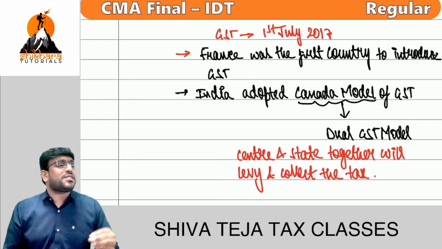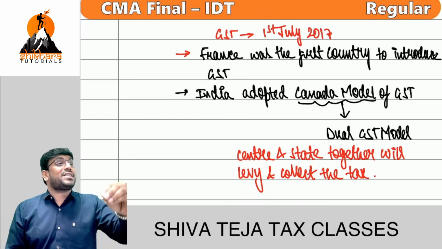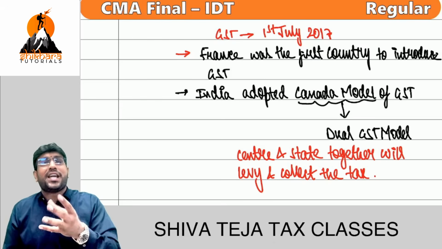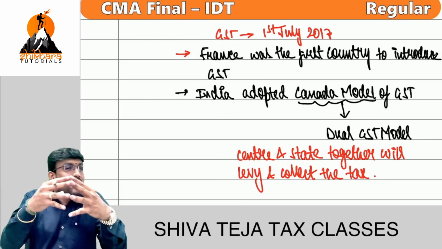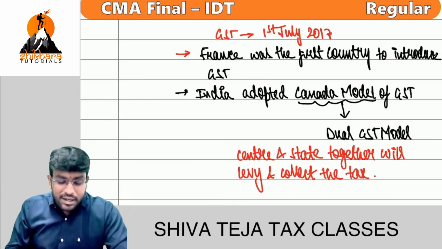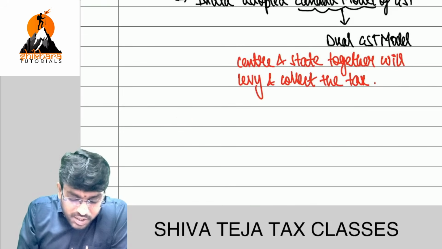But for the first time in the history of India, they brought this tax called GST, which is levied by center and state together. And to bring this kind of tax, which is a combination of center and state, there was a need to amend the constitution.